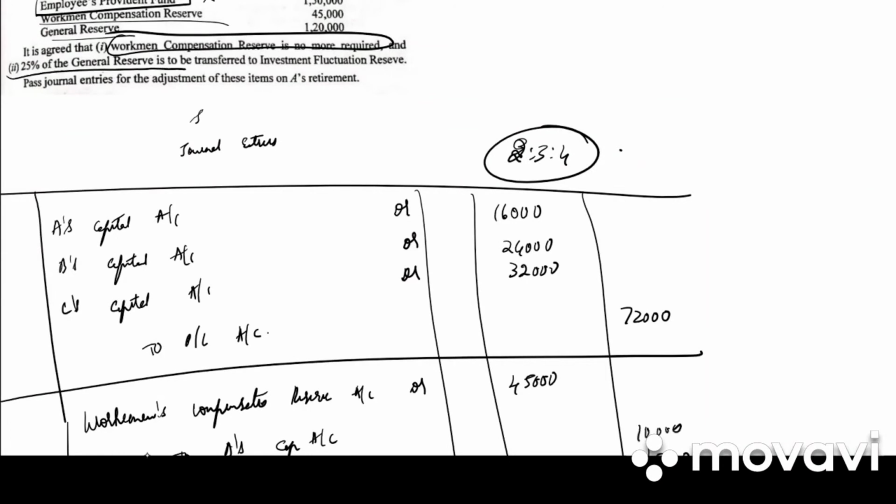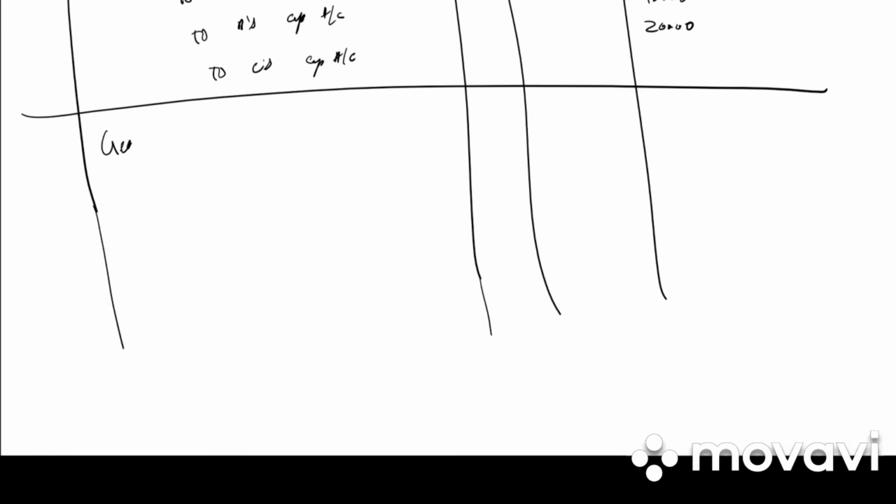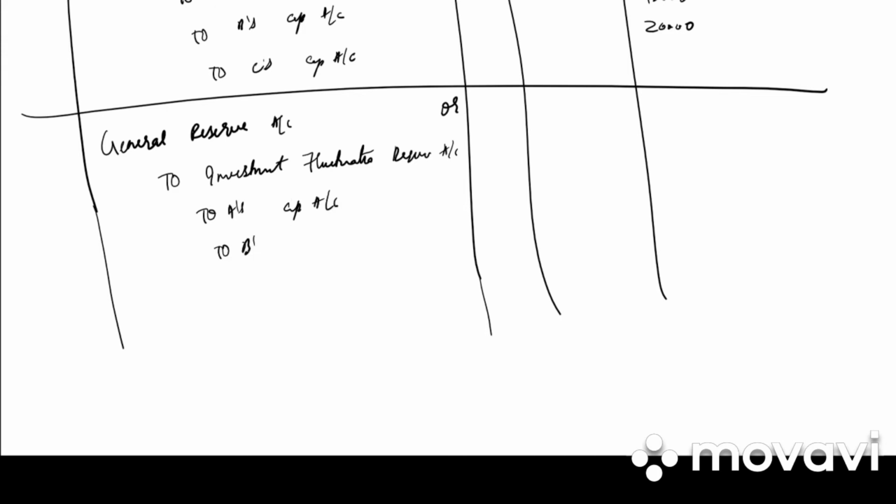Then they have said that 25% of general reserve is transferred to investment fluctuation reserve. If they had not given that, what would be the journal entry? It would just be general reserve account debited to all partners' capital account. But because they have said that 25% is transferred to investment fluctuation reserve, we would be writing investment fluctuation reserve account, to A's capital account, to B's capital account, to C's capital account.